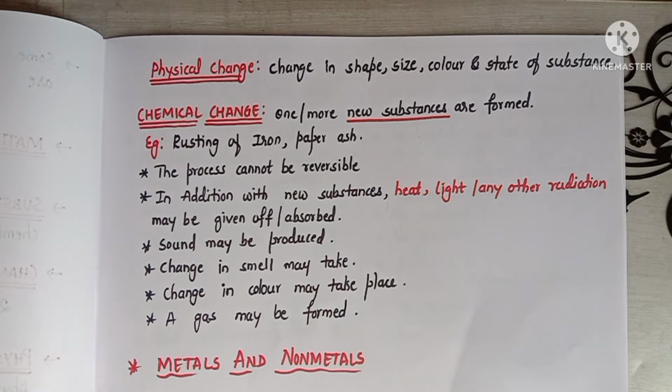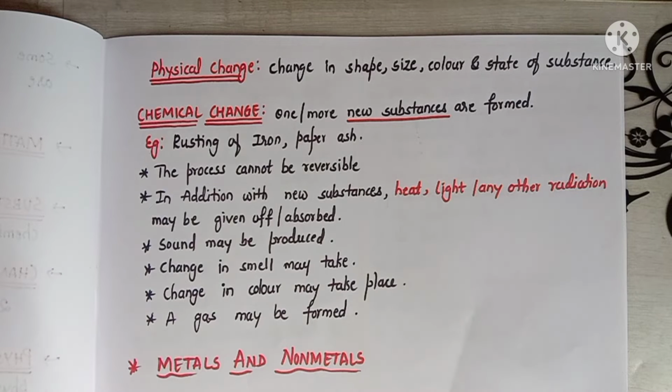Here, the new substance formed is ash. So, it is nothing but a chemical change. So, we can say that in a chemical change, one or more new substances will form. Another example is rusting of iron. Okay. This chemical process cannot be a reversible process.